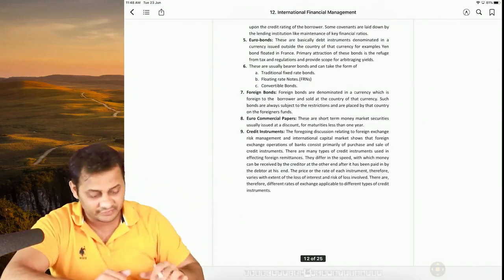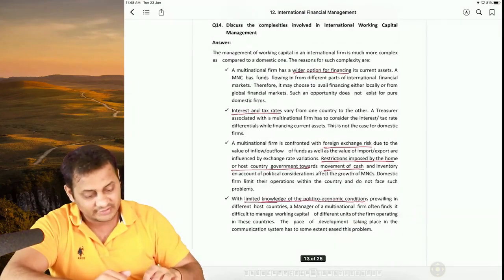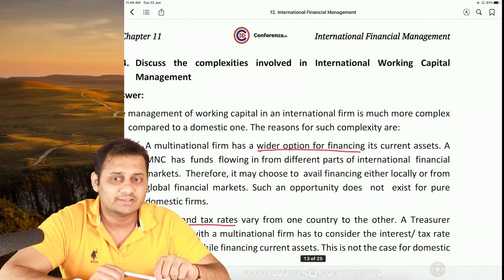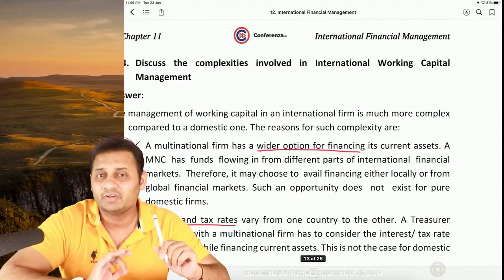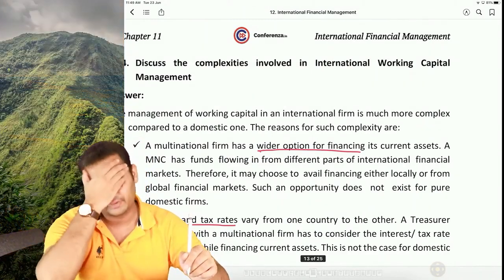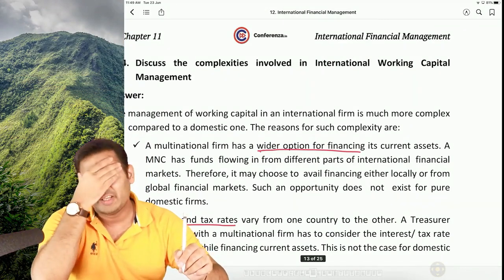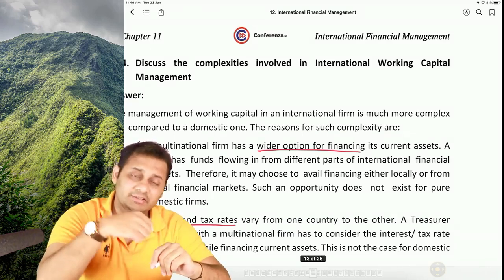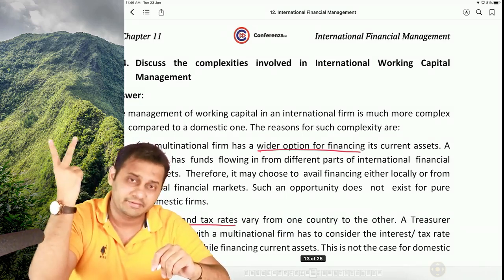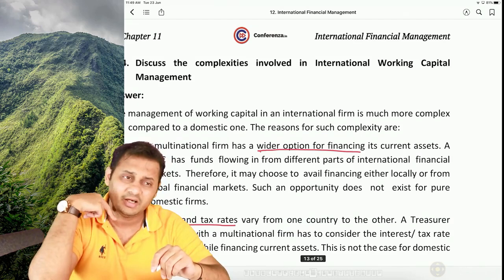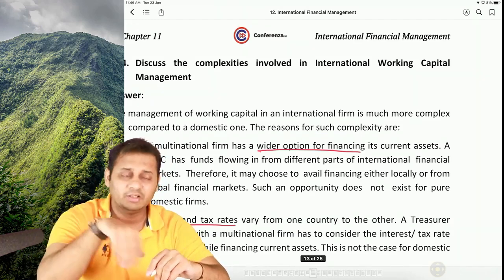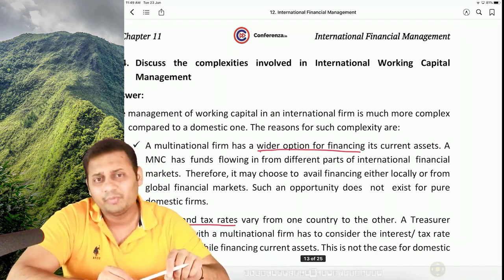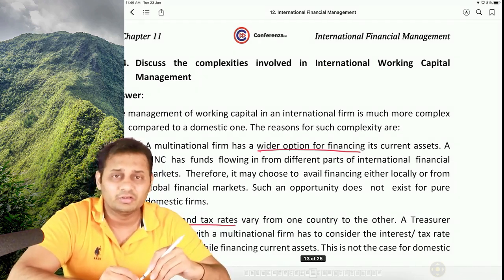The last topic is left, which is to discuss the complexities involved in international working capital management. We have completed the two parts and this is going to be the last part. So what is working capital? Working capital is current assets minus current liabilities. Current assets are all about stock, debtors meaning receivables, and cash mostly, and current liability is all about creditors. So in order to manage all these things, there are four complexities.